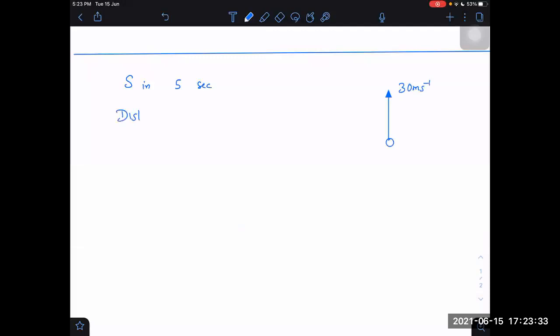Distance traveled in 5 seconds. Time of flight.